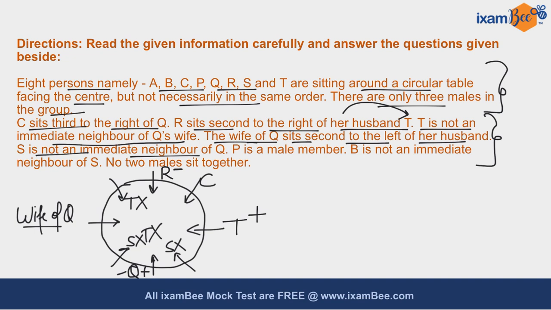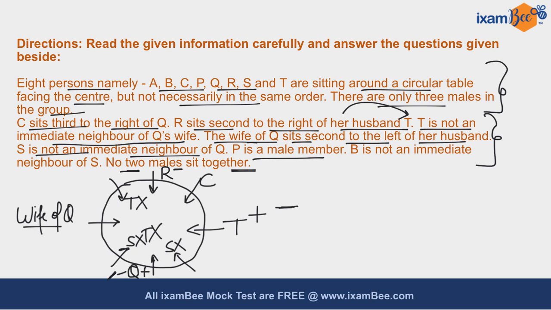Now it is given to you that P is a male member and no two males sit together. So P cannot sit between T and Q. Here is your T and here is Q, because no two male members sit together. Also, P cannot sit to the immediate left of Q because no two male members sit together.